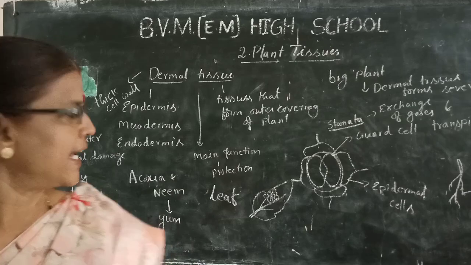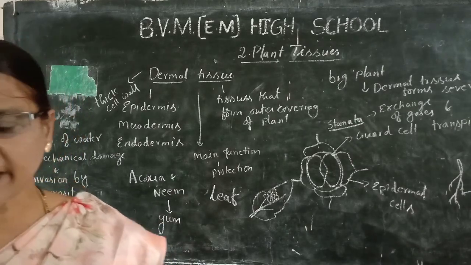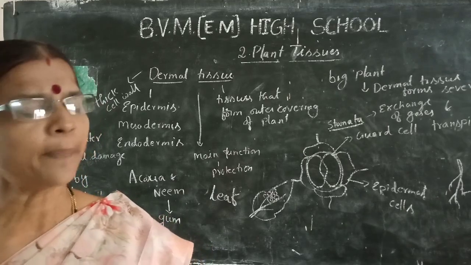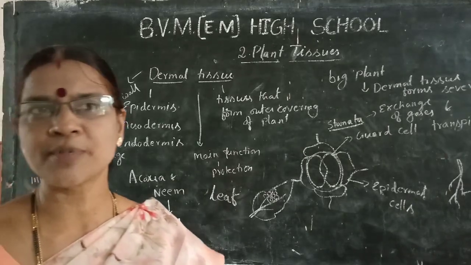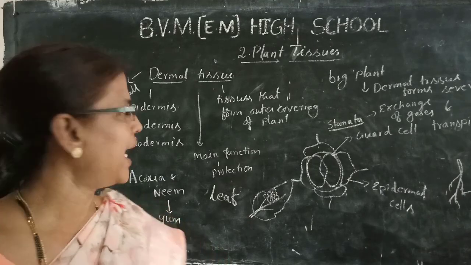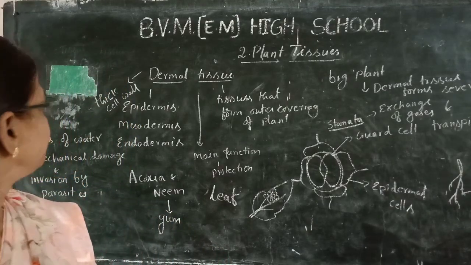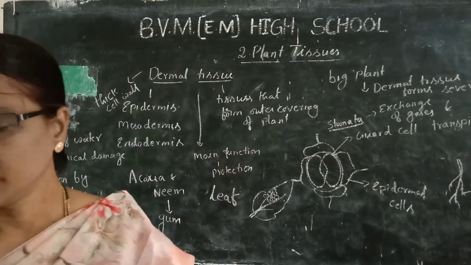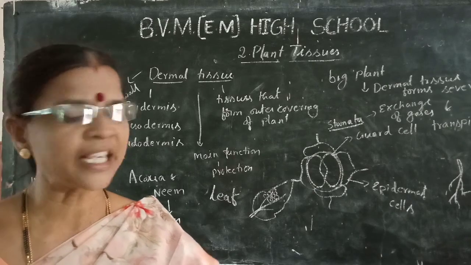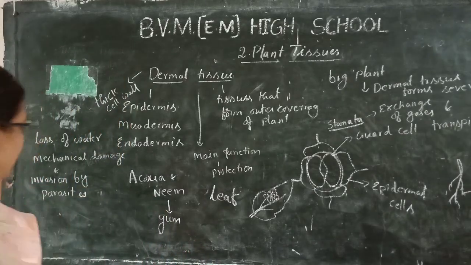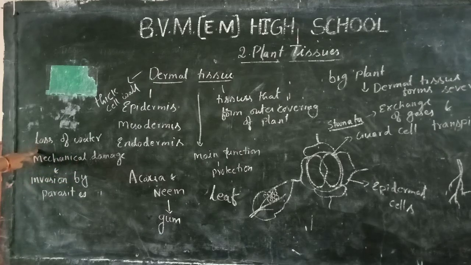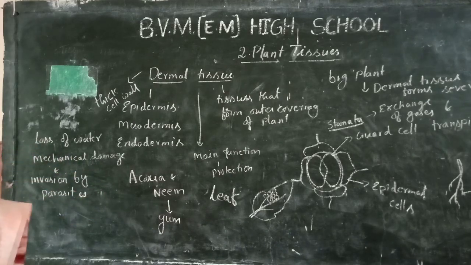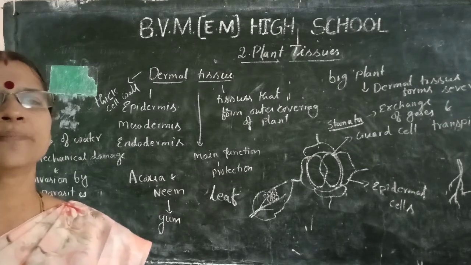In plants like acacia and neem, they secrete secretions like gum. In big plants, the dermal tissue forms several layers above the epidermis, called bark. The dermal layer protects the plant from loss of water, mechanical damage, invasion by parasites and disease-causing organisms.